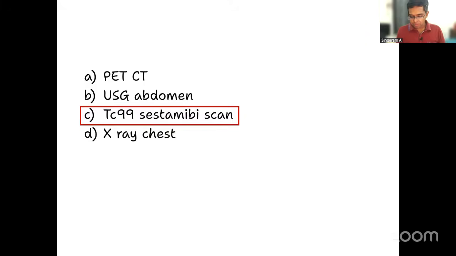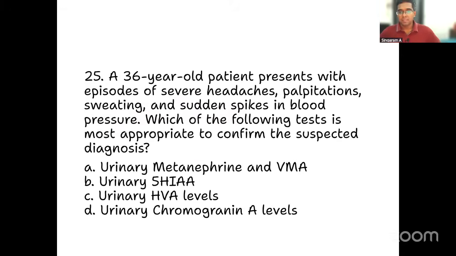That brings us to the last question for this discussion. Very important and interesting also. You can just tell me the answer. A 36-year-old patient presents with episodes of severe headache, palpitation, sweating, and sudden spikes in the blood pressure. That means increase in the blood pressure is also noted. Which of the following tests is most appropriate to confirm the suspected diagnosis?